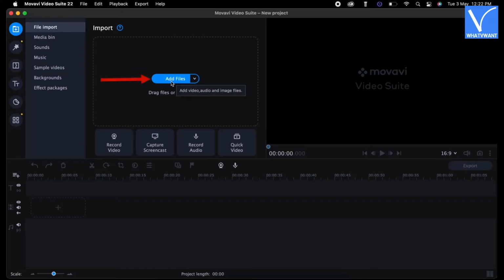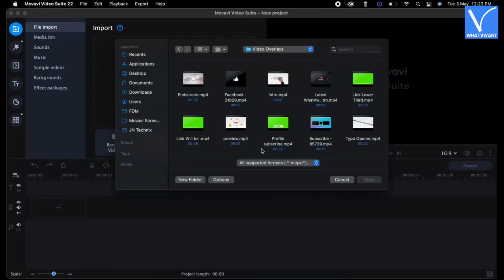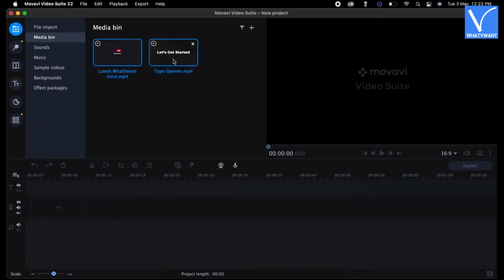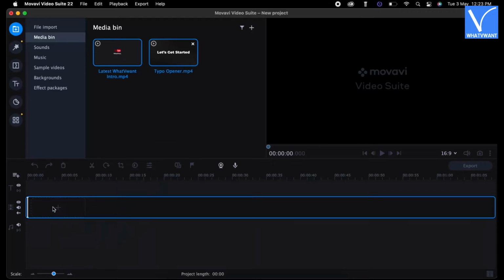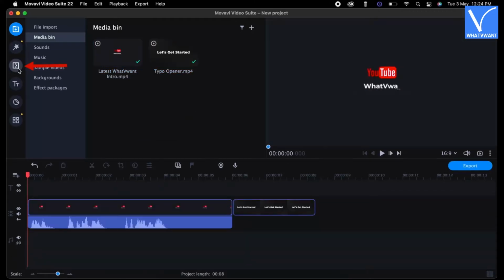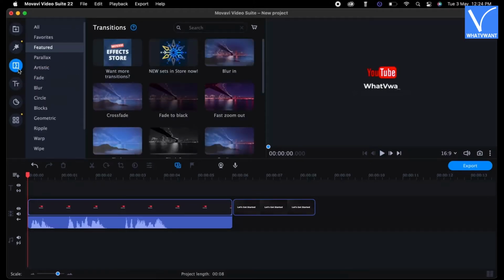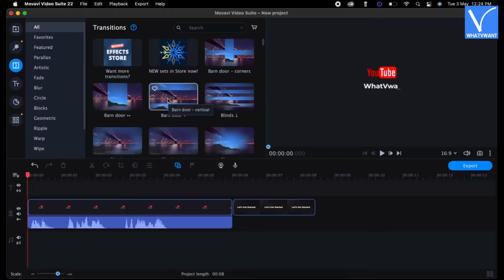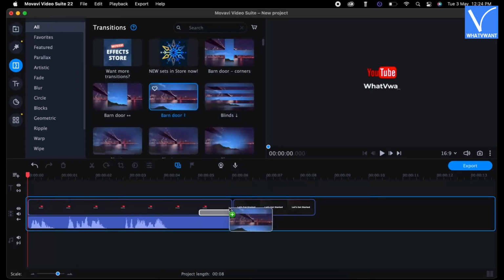Click on the Add Files option. A small window will pop up. Using that window, choose the video clips to import. Later, add the video clips to the timeline. Now, go to Transitions section by clicking on the option available in the left menu. There you will find a lot of transitions. Drag and drop the transition in between the clips to add transition.